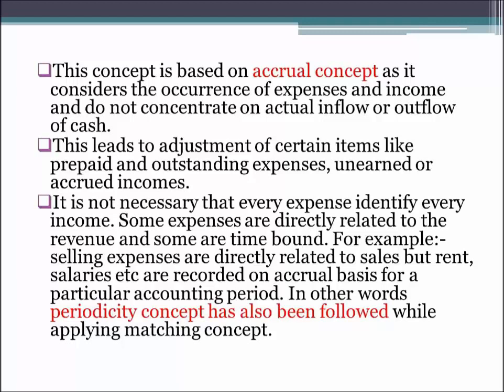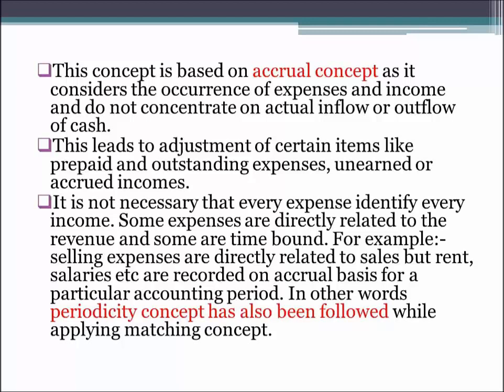This is what the accrual concept says. So this concept is also based on this concept only, because it says that we have to recognize all the revenue and all the expenses for a particular period, matching that revenue. So we do not take into account whether cash has been paid or received. We just have to recognize the revenue as and when we earn, and the expenses as and when we incur them. So this concept is based on the accrual concept.